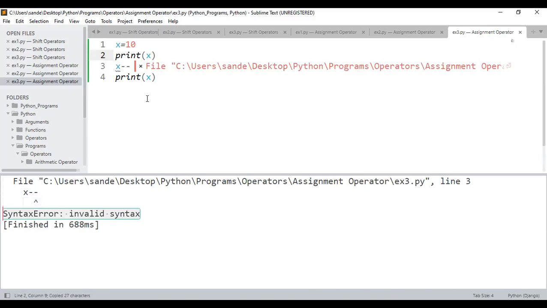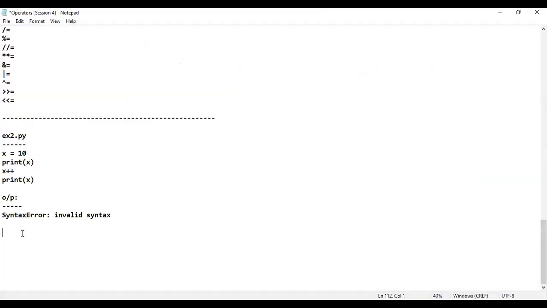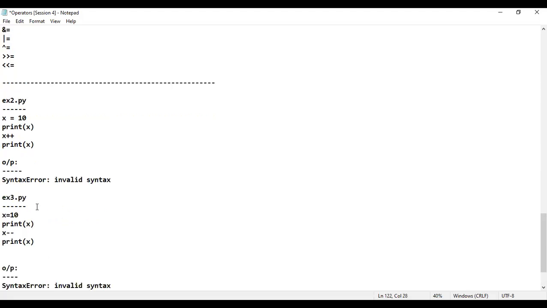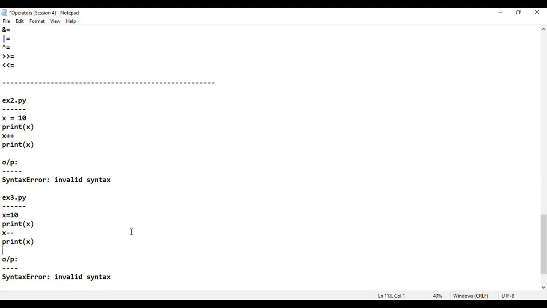That is a syntax error. I'll just paste it as the output. Okay. Let me copy this. Let us come back to the operator session number 4 and example number 3.py. Here I'm going to paste it. Okay. Now you people got the clarity that there is nothing called pre-increment, post-increment.